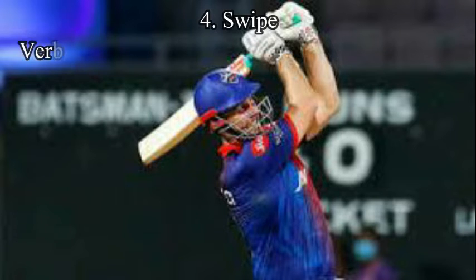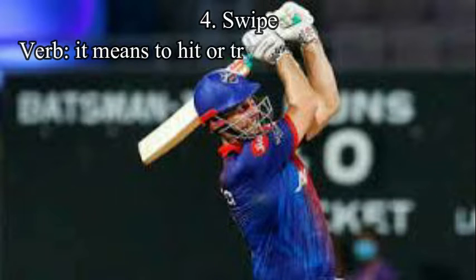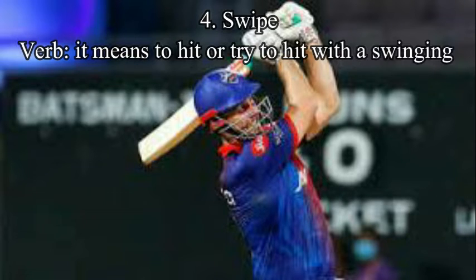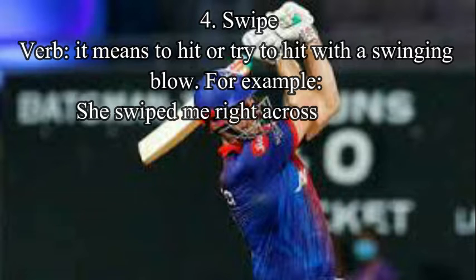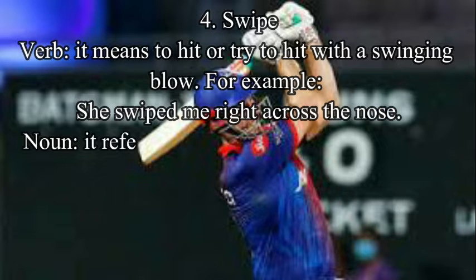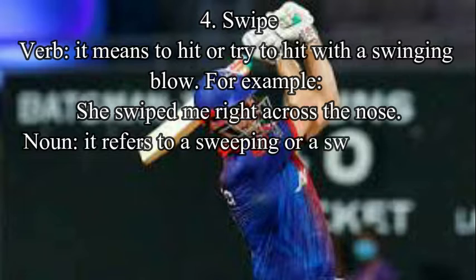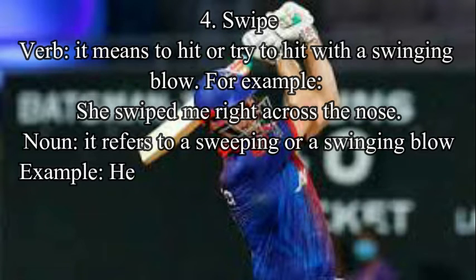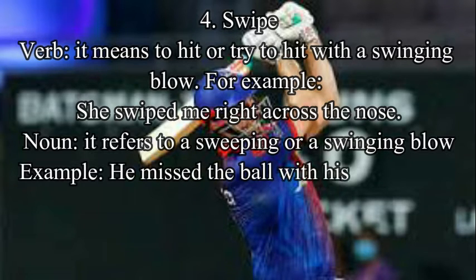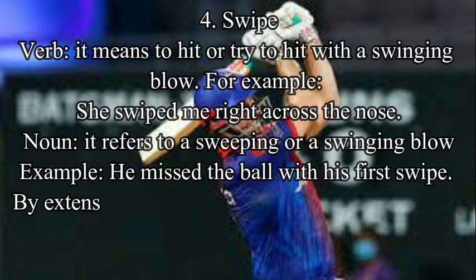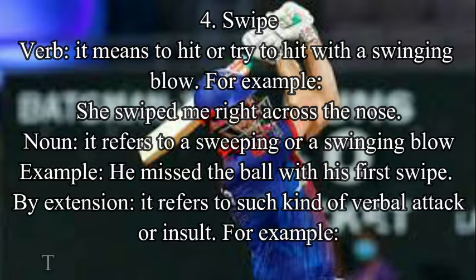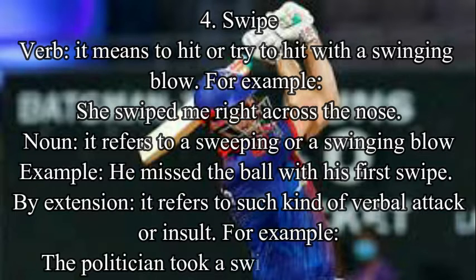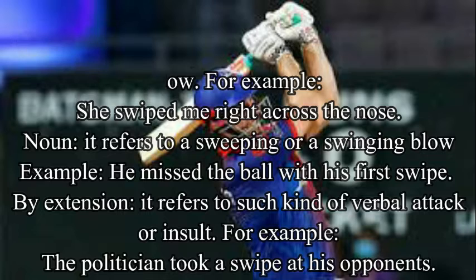Next is swipe. As a verb, it means to hit or try to hit with a swinging blow. For example, she swiped me right across the nose. As a noun, it refers to a sweeping or a swinging blow. For example, he missed the ball with his first swipe. By extension, it refers to a verbal attack or insult. For example, the politician took a swipe at his opponents.